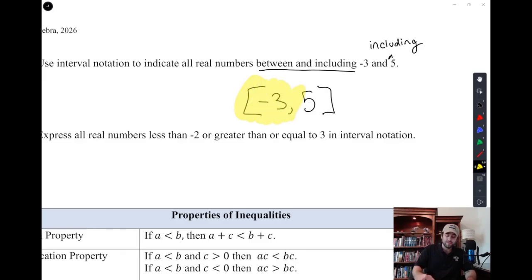So every number in between negative 3 and 5, which includes negative 2, negative 1, 0, 1, 2, 3, 4, but then also 1.1 and 1.11 and 1.111, and go on forever and ever with this, an infinite amount of times. This interval is telling us we're including every number imaginable, an infinite amount of numbers in between those two numbers, negative 3 and 5.